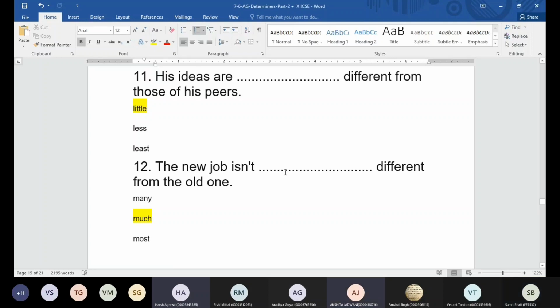Sir, in that, less. His ideas are less from those of his peers. Okay, little will be better, because less is for when you are referring to lower than the other, lesser than the other. Here we are doing the comparison, beta.